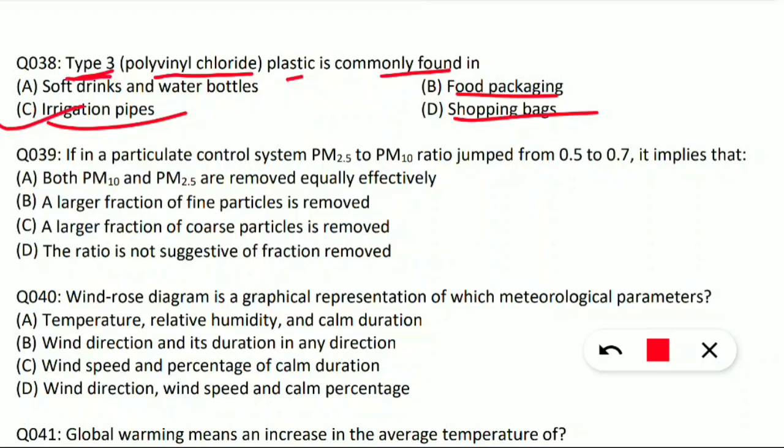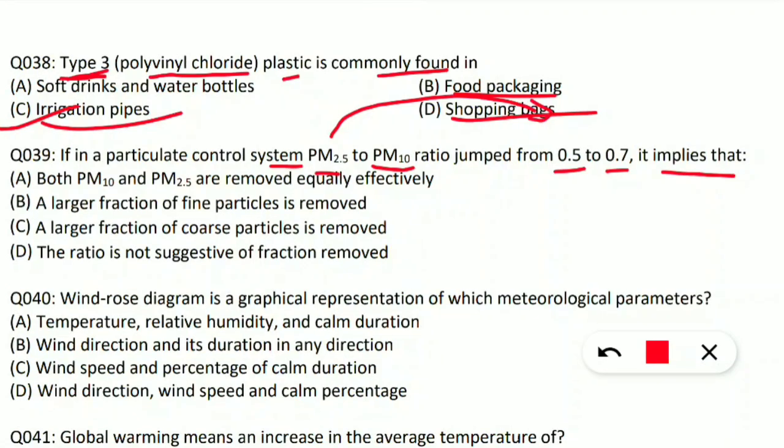Next is question number 39. If in a particulate control system the particulate matter 2.5 to particulate matter 10 ratio jumped from 0.5 to 0.7, what does it imply? It jumped from 0.5 to 0.7, which means the particulate matter 2.5 fraction increases.